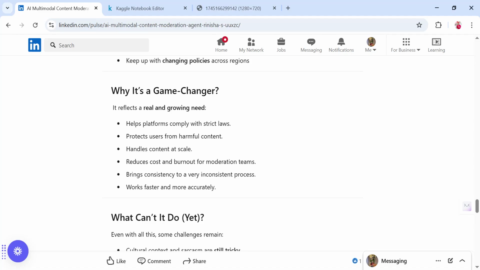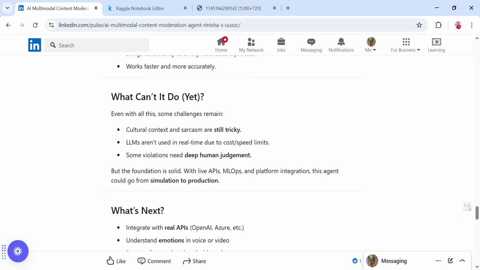So this AI agent could help us with that, since we can also feed RAG policies into it. We can input any laws there, and based on that, we can orchestrate how the AI agent would work. It protects users and can handle content at scale. It reduces cost and burnout for moderation teams. It can bring consistency, and it works faster and more accurately.